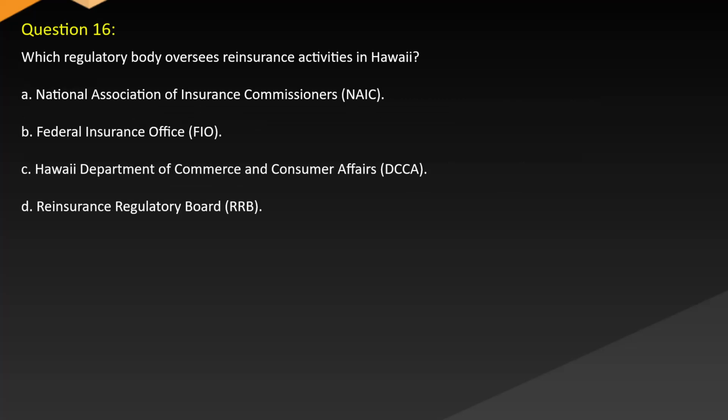Question 16. Which regulatory body oversees reinsurance activities in Hawaii? A. National Association of Insurance Commissioners (NAIC). B. Federal Insurance Office (FIO). C. Hawaii Department of Commerce and Consumer Affairs (DCCA). D. Reinsurance Regulatory Board (ARA).